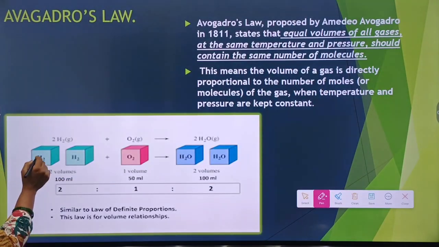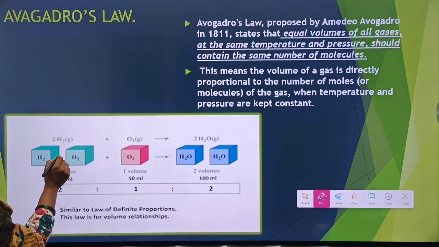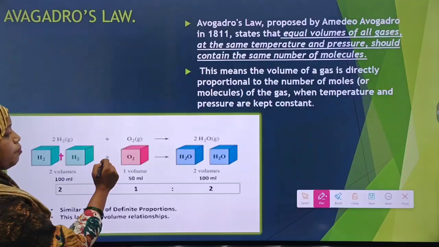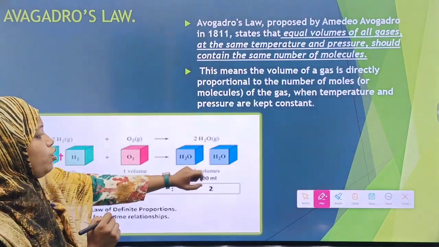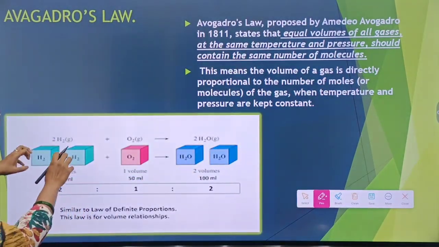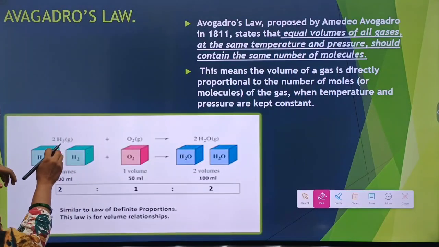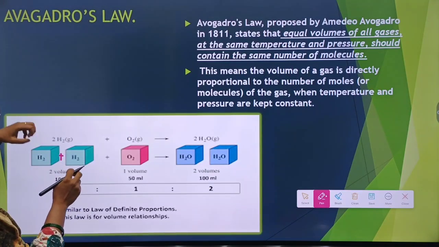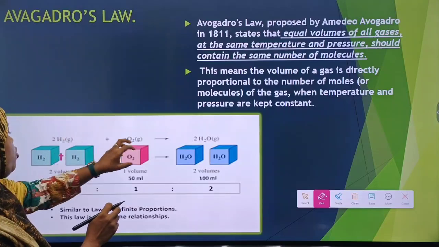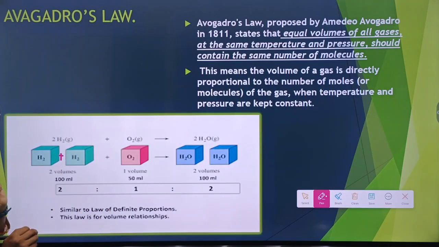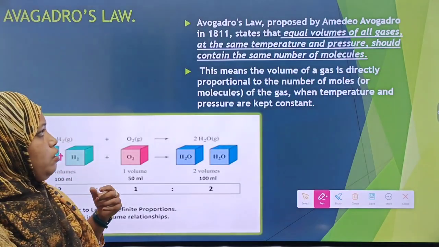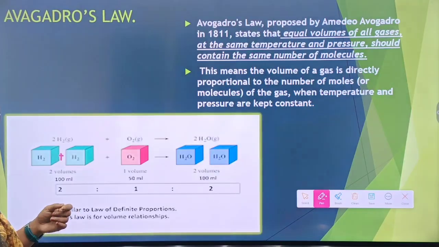He also means that 1 volume of hydrogen plus 1 volume of hydrogen plus 1 volume of oxygen gives 2 volumes of water. These gases, these elements, contain an equal number of molecules, is what Avogadro stated.